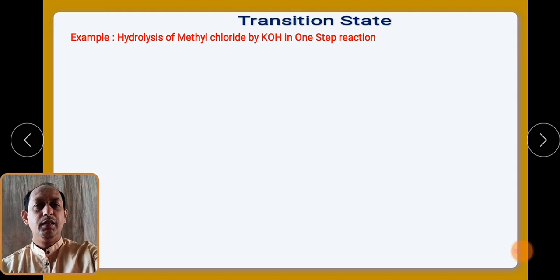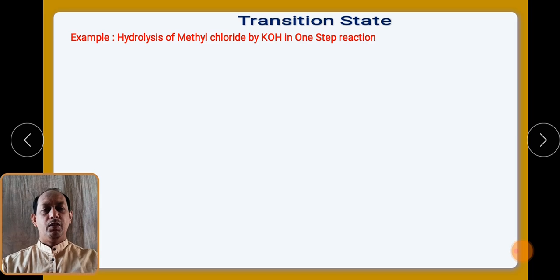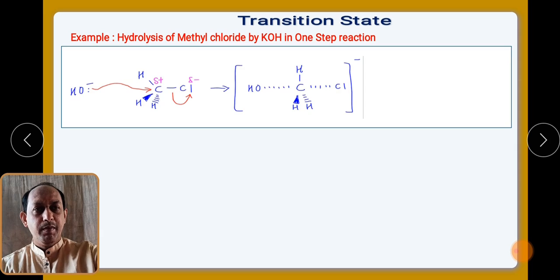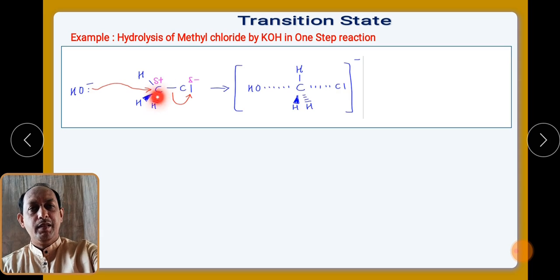If we see an example in which the transition state is formed, let us see the example of hydrolysis of methyl chloride by KOH in a one step reaction. Already you have studied in your earlier classes a number of reactions such as SN1 or SN2 reactions where transition states are formed. So we are going to take the same examples. Let us take methyl chloride.